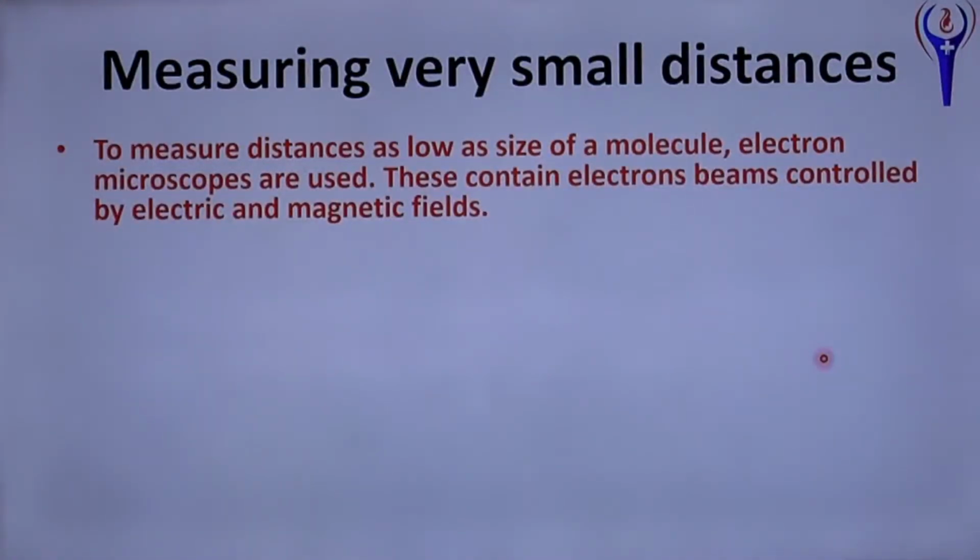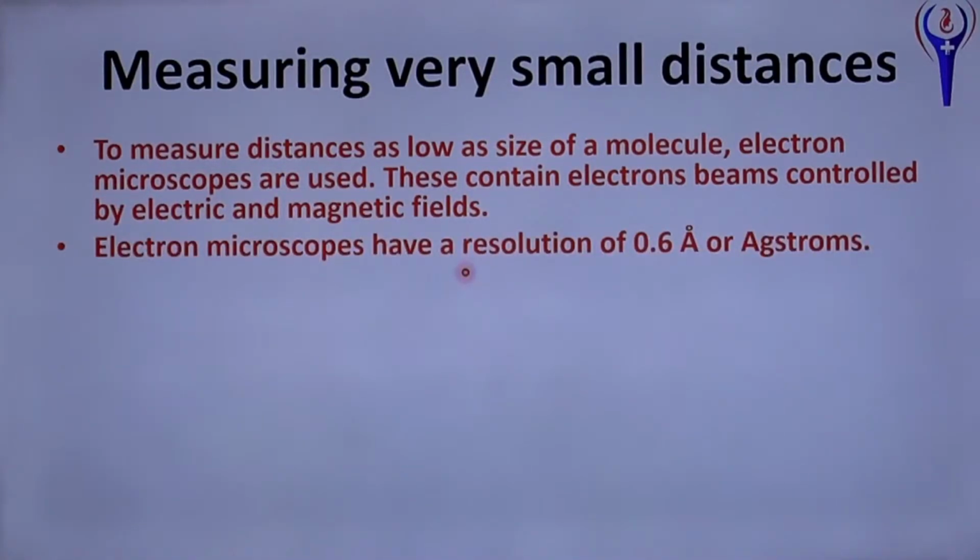And measuring very small distances. To measure distances as low as the size of a molecule, electron microscopes are used. These contain an electron beam controlled by electric and magnetic fields. Electron microscope has a resolution of 0.6 Angstrom.